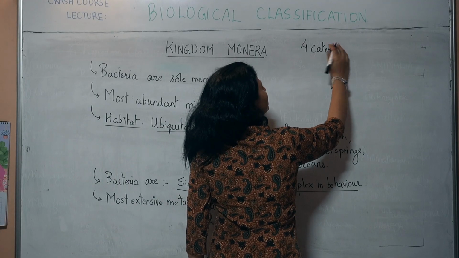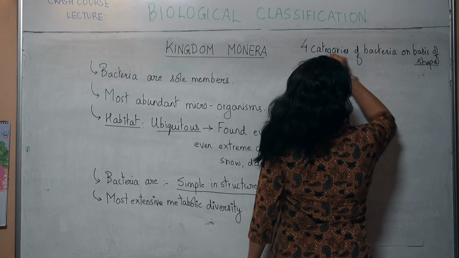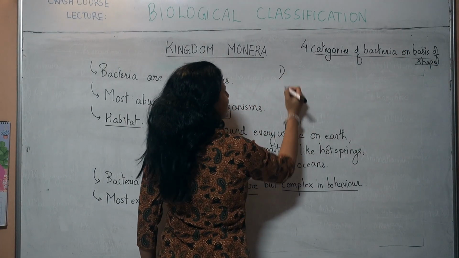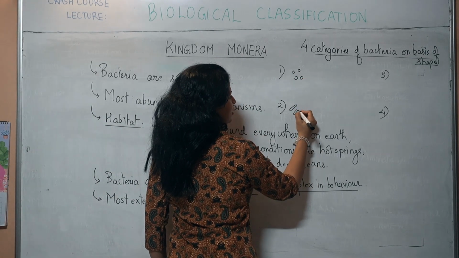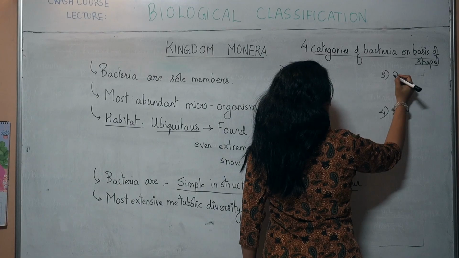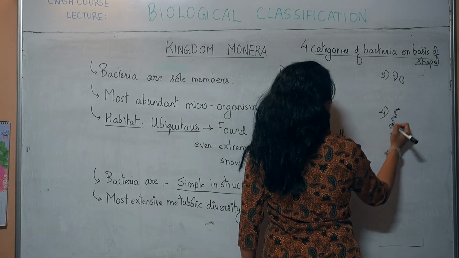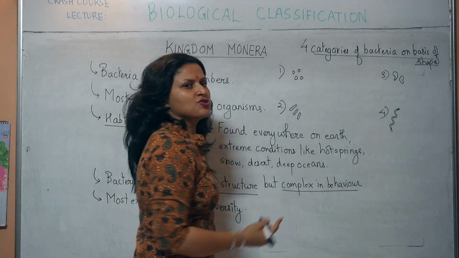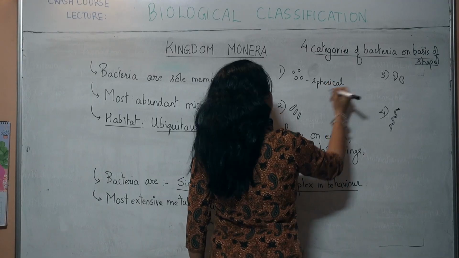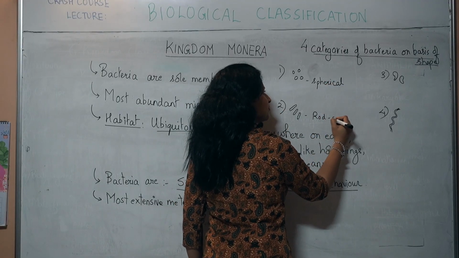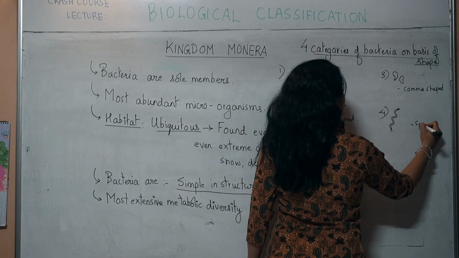Next we are looking at the 4 categories of bacteria on basis of shape. Bacteria may be available in 4 different shapes. They may be these shapes, or they could be shaped like cashew nuts like this, or spiral shape like this. These are spherical shape, these are rod shaped, these are comma shaped, and these are spiral shaped.